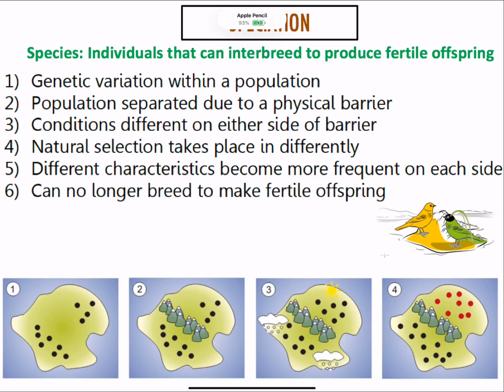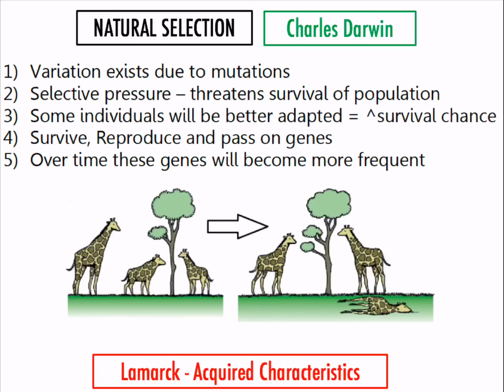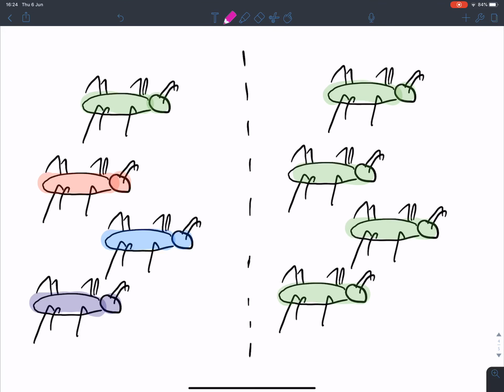Now, speciation. In fact, before we go to that, let's go back to natural selection again. What we see over here is just a blueprint. It's like a rough structure. In your exam, they won't ask you to give out the structure. They will, for example, give you a picture like this. They'll say, okay, look, you have some grasshoppers on the left and grasshoppers on the right. This is before on the left, and on the right is now. Explain how this happens. So this is talking about natural selection. So you have to use those 5 points and modify it for the particular example.